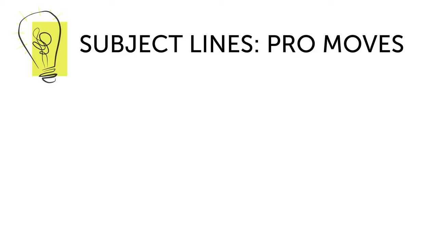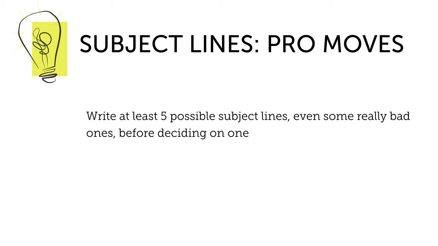to write more than one of them. Write at least 5 possible subject lines. I do this every single time I send an email. I write at least 5, even some really terrible ones, before deciding on one that I think will be most compelling. And sometimes I'll even bring those 5 subject lines to my team and we'll build on that list and come up with some new ideas.